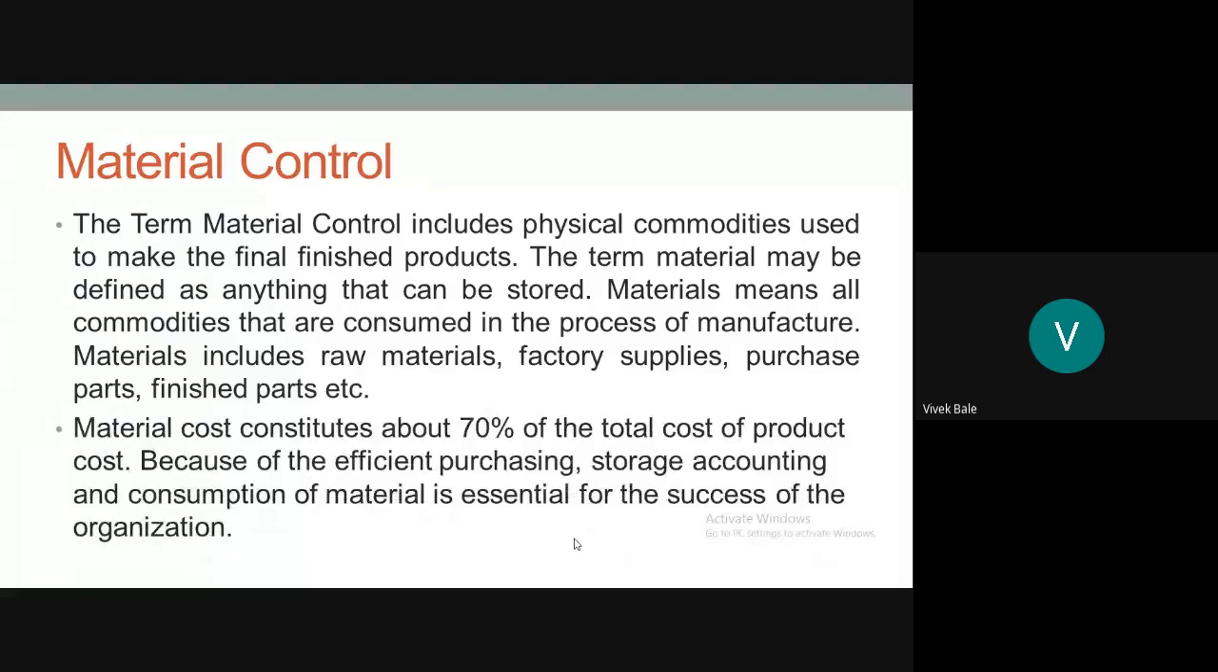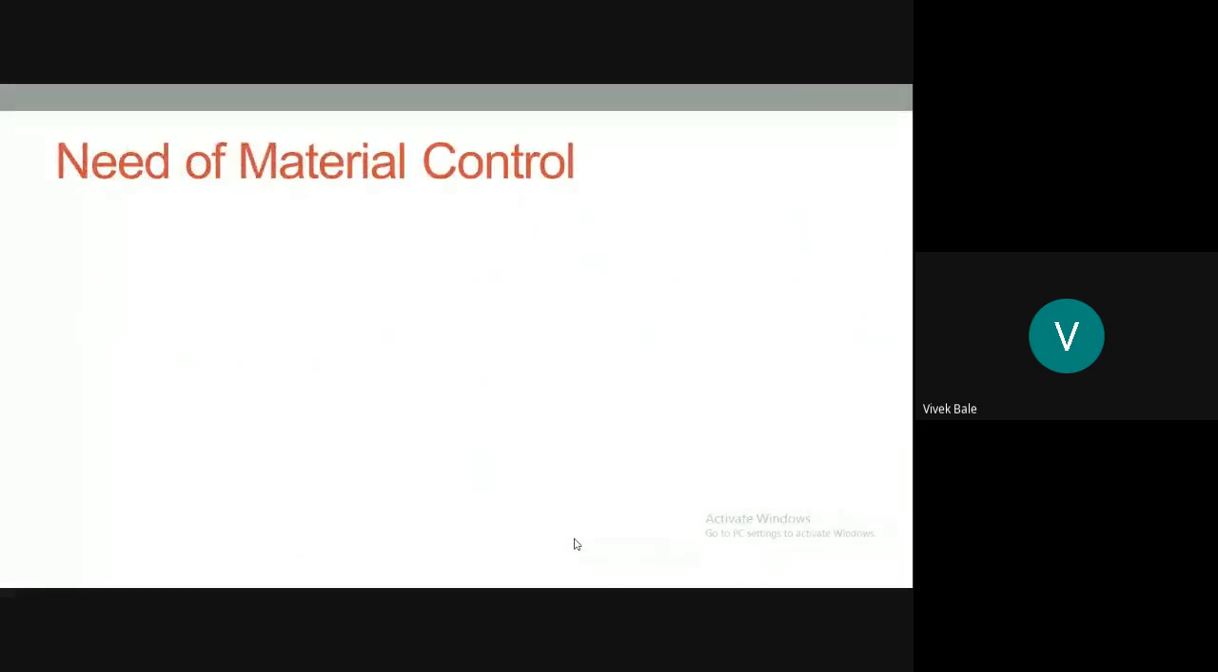So material cost constitutes about 50 to 70% of the total cost of the product. Because efficient purchasing, storage, accounting and consumption of material are essential for the entire success of the organization, we require material control. Now, we will study the need of material control.